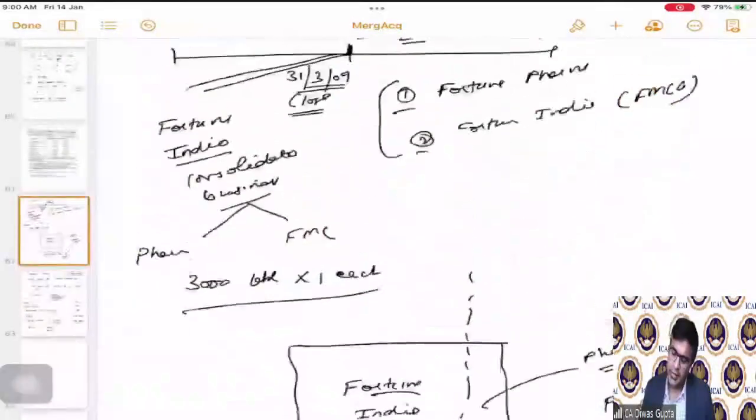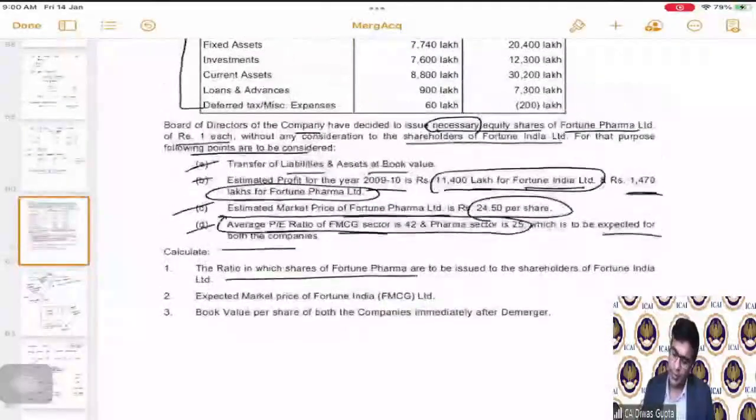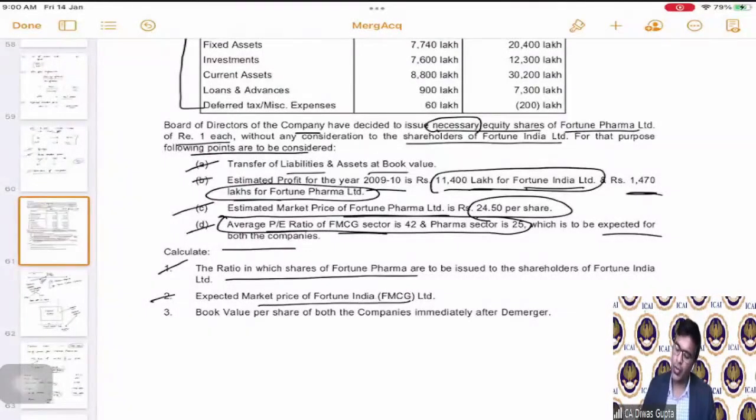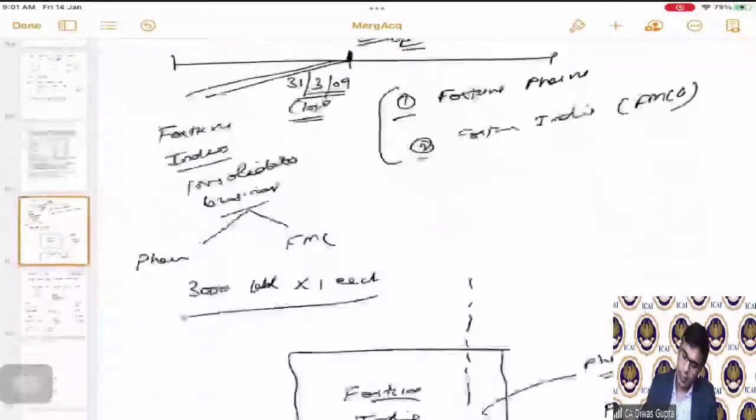Now, let us go to the next part. The ratio is done. Expected market price of Fortune India, which is the FMCG company. So they are saying that what is the expected market price of the new company. So students, we have the PE ratio. Can we calculate the EPS? Yes. Using that, can we calculate the market price? Yes. This is very easy.